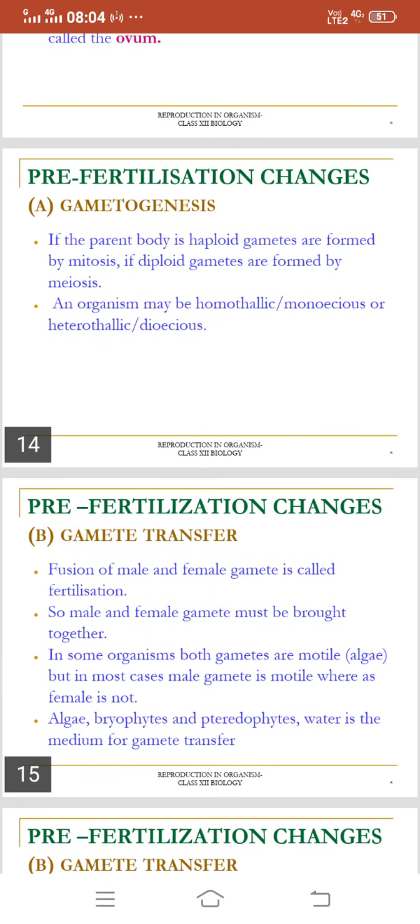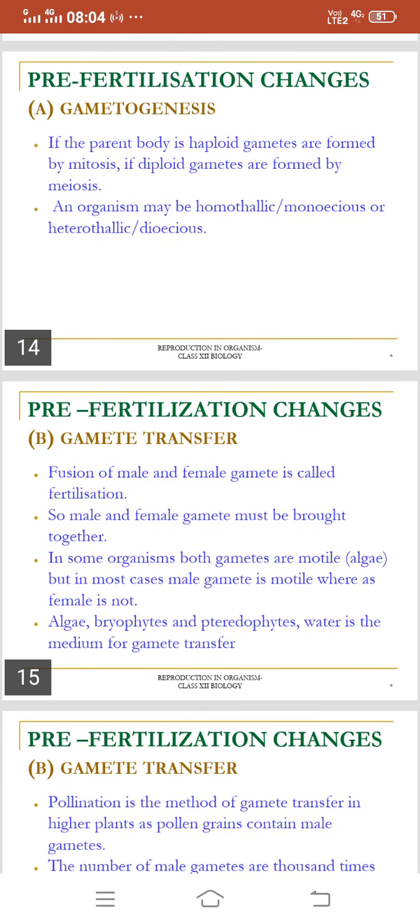Now the next important event found in pre-fertilization changes, that is gamete transfer. After the formation of gametes, gamete transfer is a very important step. Fusion of male and female gamete is called fertilization. So male and female gametes must be brought together for the fertilization.